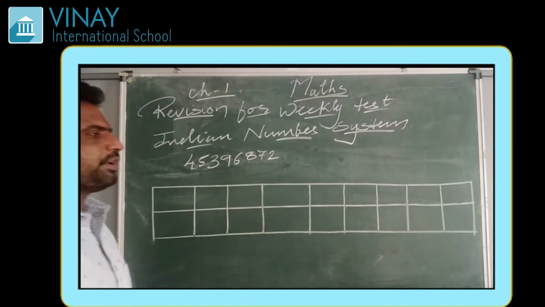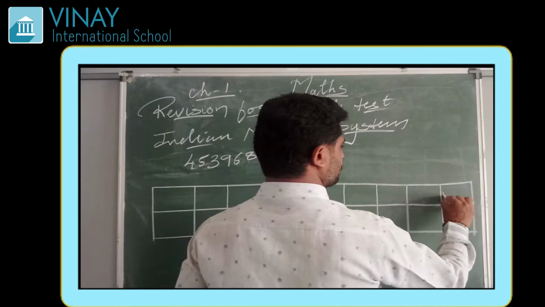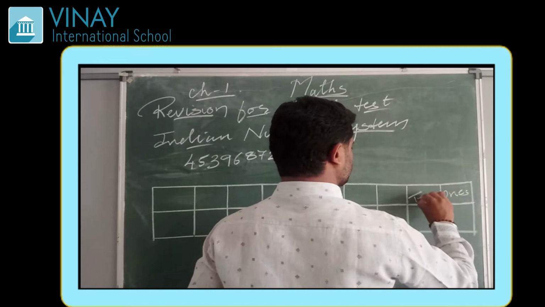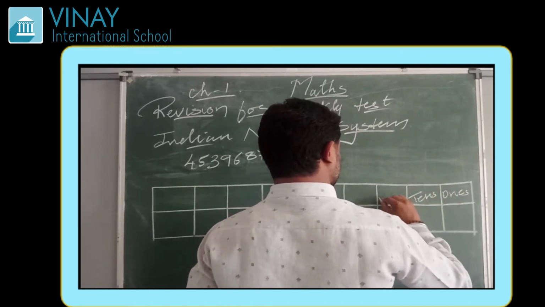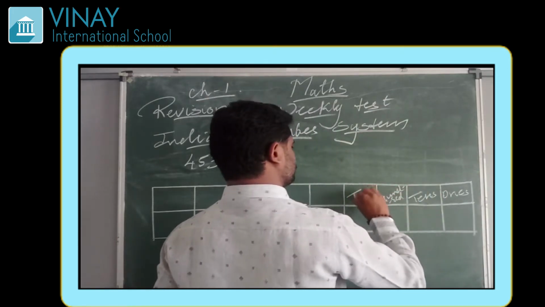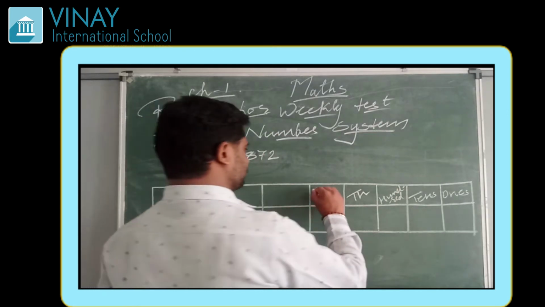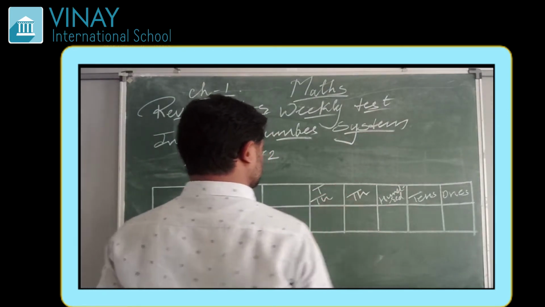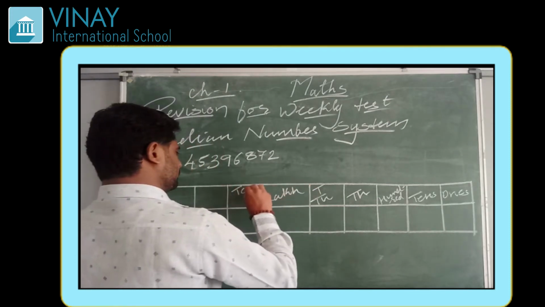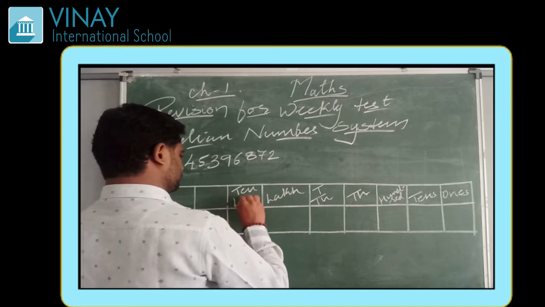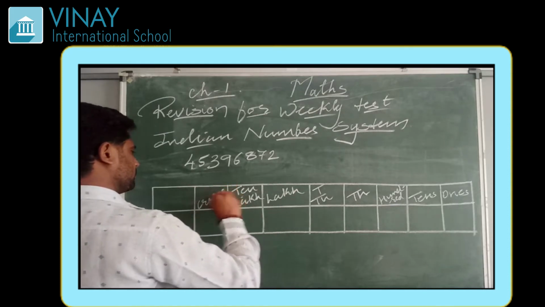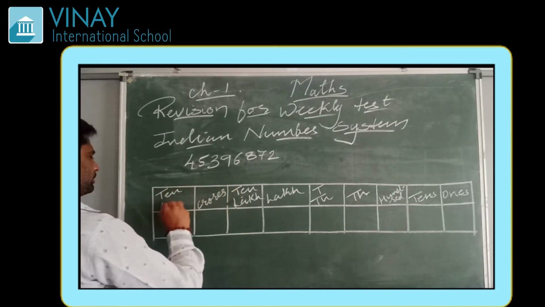In the Indian number system, we know that it always begins with 1, that is the unique digit, or we can say ones. Then it will come tens. Then it will come 100. Then it will come 1000. Then 10,000. Then it comes lakh. Then 10 lakh. Then it comes crores and 10 crores.